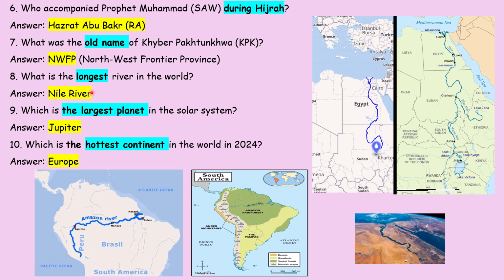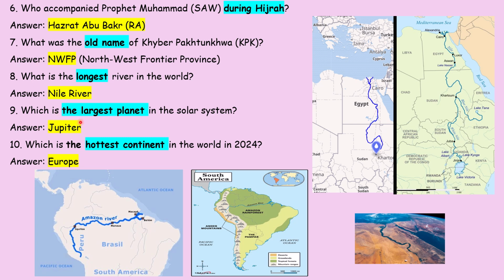Okay? When he is asking for the largest river, then your answer must be the Amazon River. This is the Amazon River, and it lies in South America. I have added another picture. This is the largest one and this is the longest one, right? Longest is River Nile and largest is the Amazon River. The Amazon one did not come in the exam, but I am telling you because these keep repeating and come again from time to time.